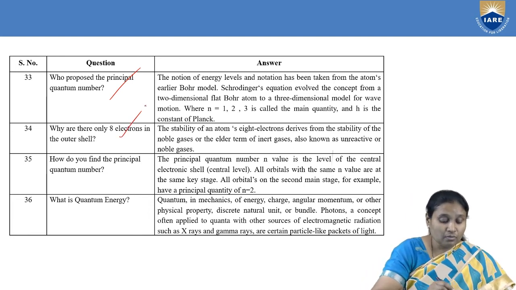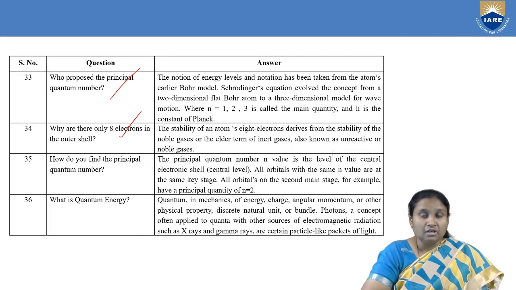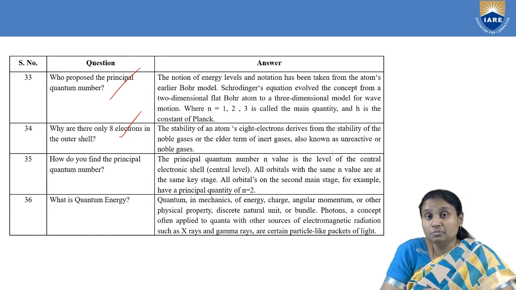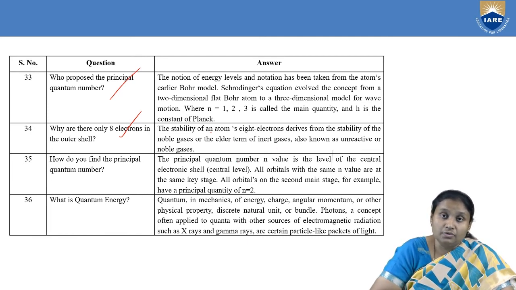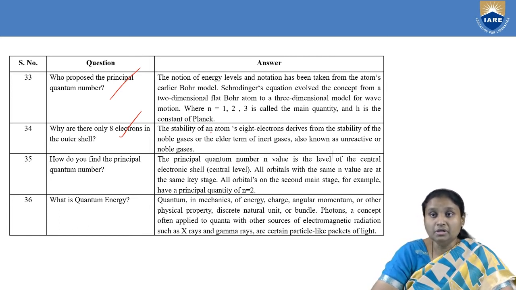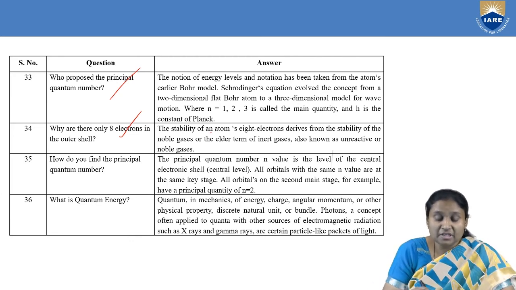And why are there only 8 electrons in the outer shell? When we say there are 8 electrons in the outermost orbit, it has attained its octet configuration. So why only 8 electrons? Because 8 electrons gives stability to an atom. It derives from the stability of the noble gases, an older term for the inert gases, also known as unreactive gases. Then, how do we find the principal quantum number? This value is the level of the central electronic shell.